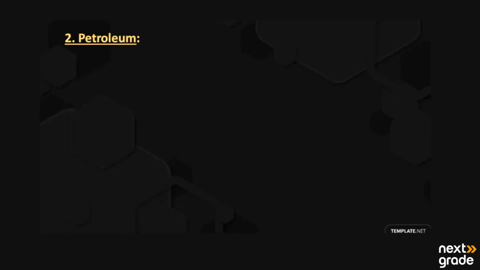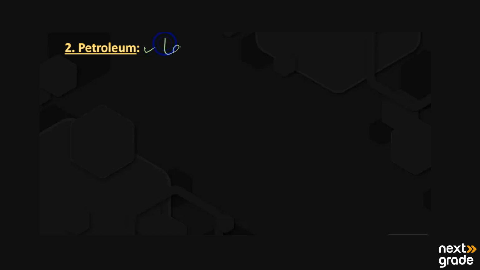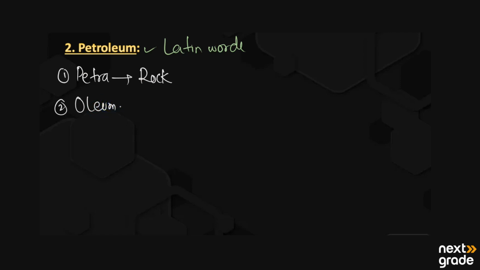Next we have the second source of organic compounds, petroleum. Basically the word petroleum is a combination of two Latin words. The first is petra, which means rock, and the second is oleum, which means oil.